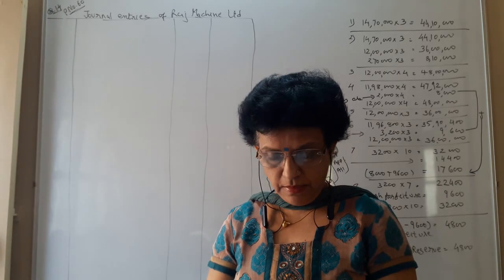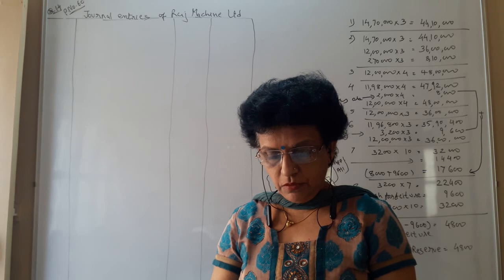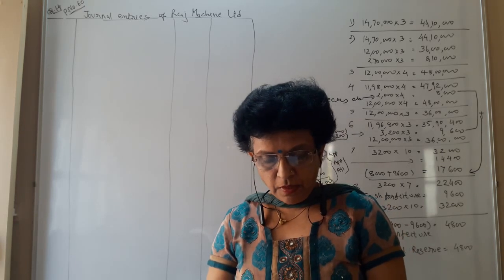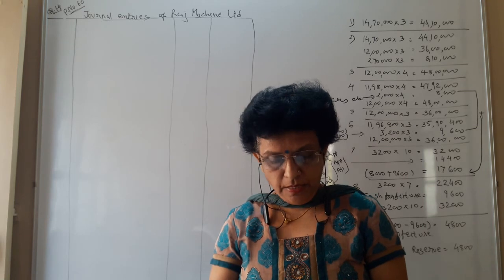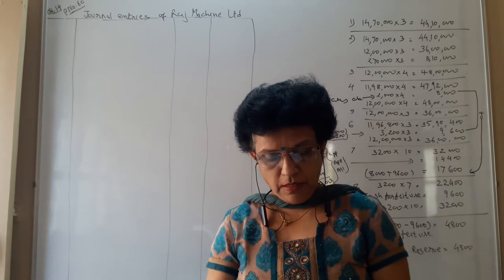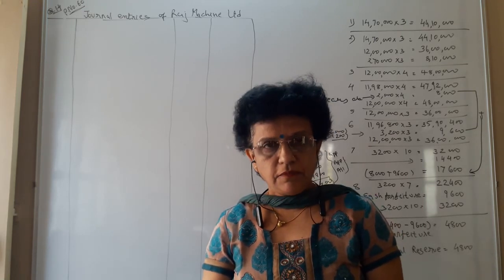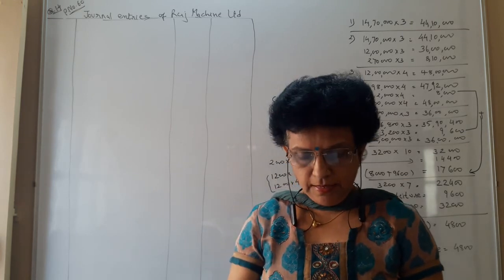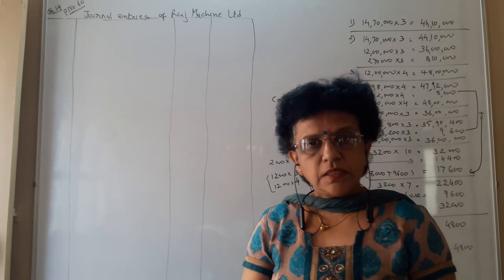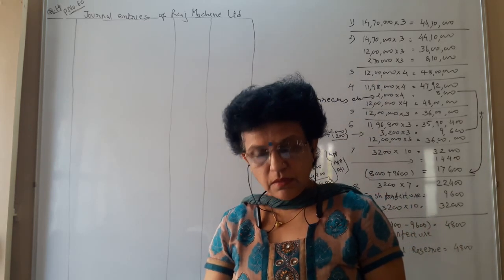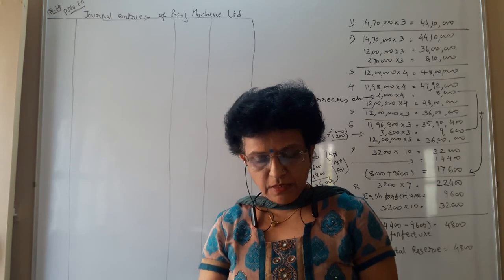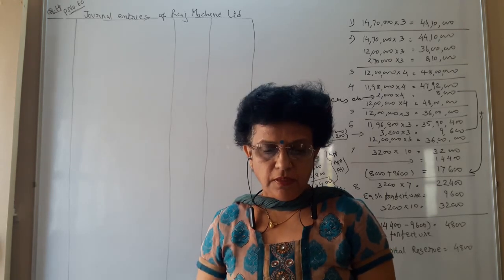Raj Machine Limited issued 12 lakh equity shares of 10 each, on which the amount was payable as under. The company is asking 3 rupees at application, 4 rupees on allotment, 3 rupees on first and final call. The company received applications for 14,70,000 shares. It means that 2,70,000 is the excess application. Excess applications are rejected and to be refunded.